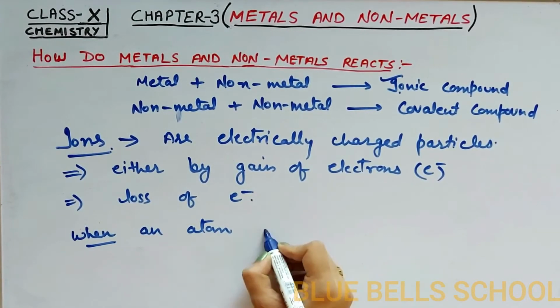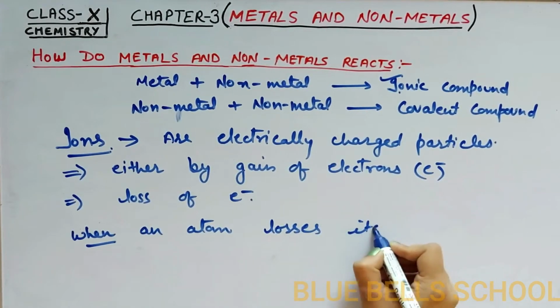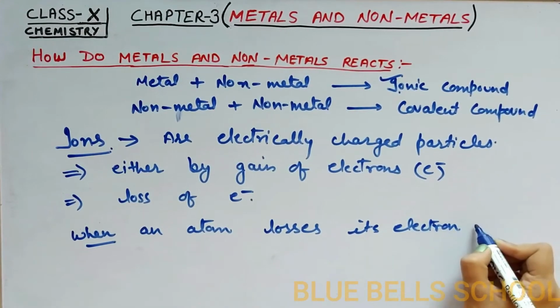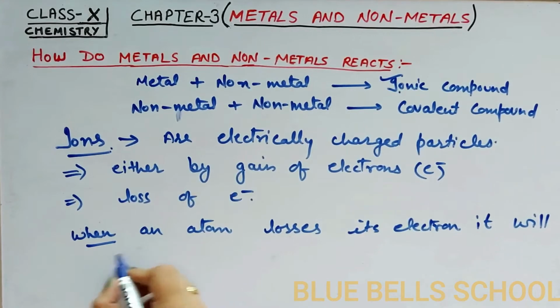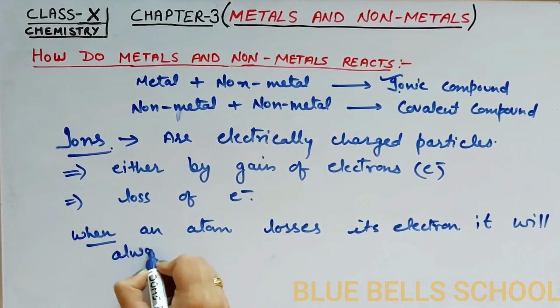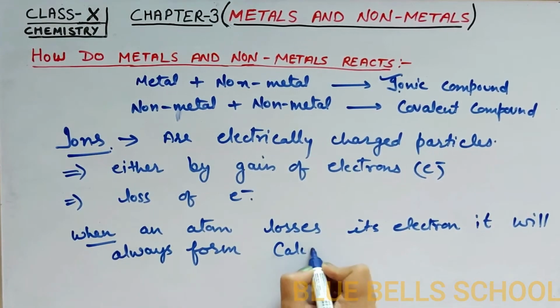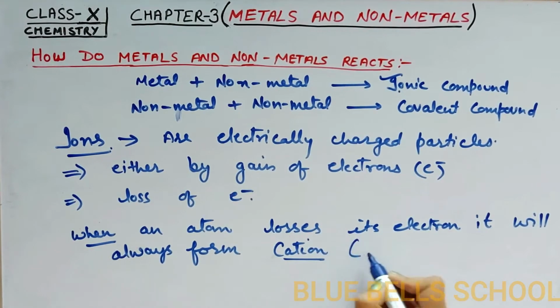When an atom loses its electron, it will always form cations. Cations are positively charged particles.